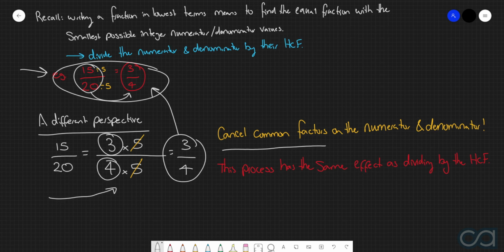The reason why we introduce this idea here now of cancelling common factors is because when we get into algebraic fractions, in other words, when we have a's, b's, c's, x's, y's, and z's on the numerator and the denominator, we are going to be strongly focused on this idea of cancelling common factors. So we're just introducing it now such that when we get to the algebraic fractions, it does appear a little bit more natural.